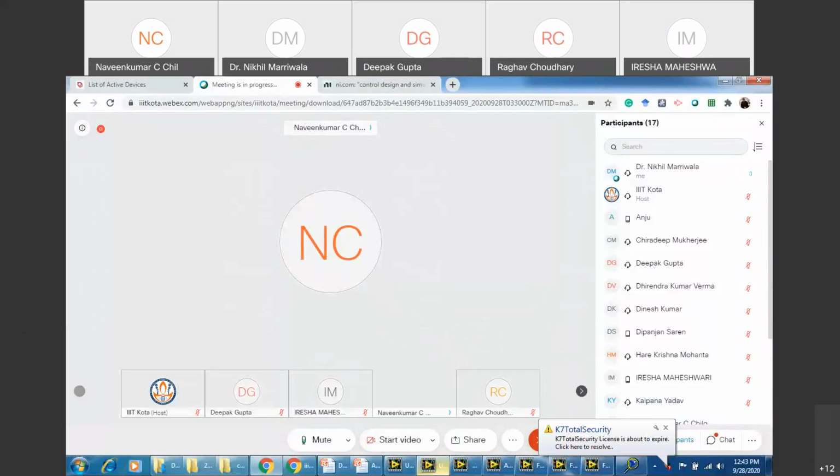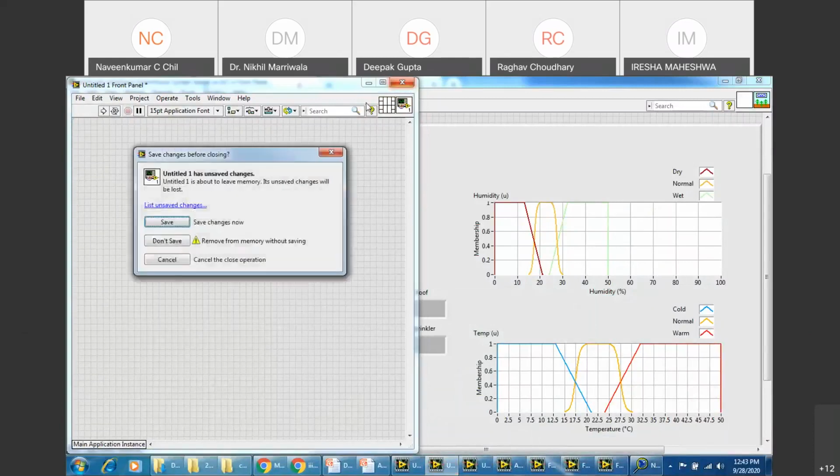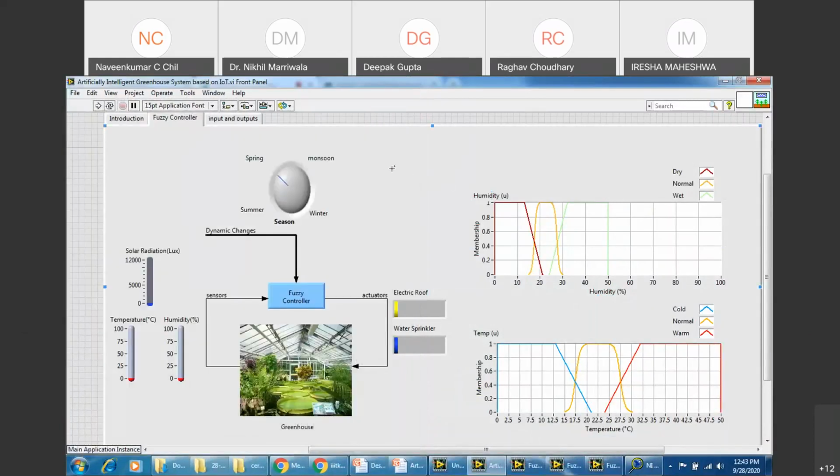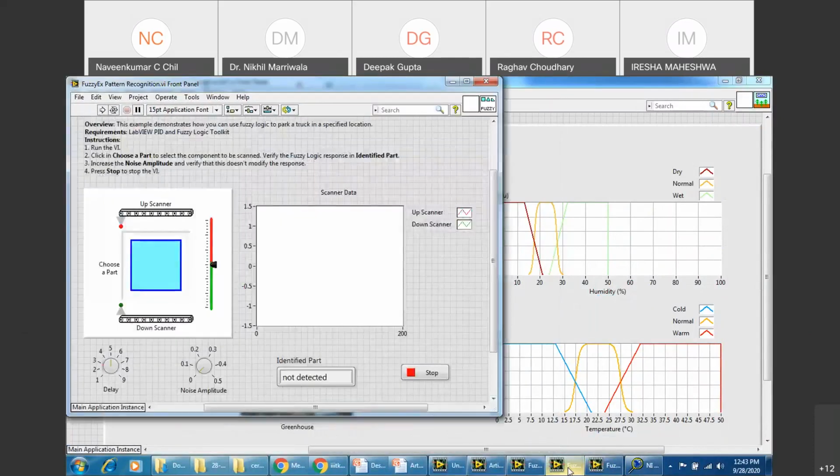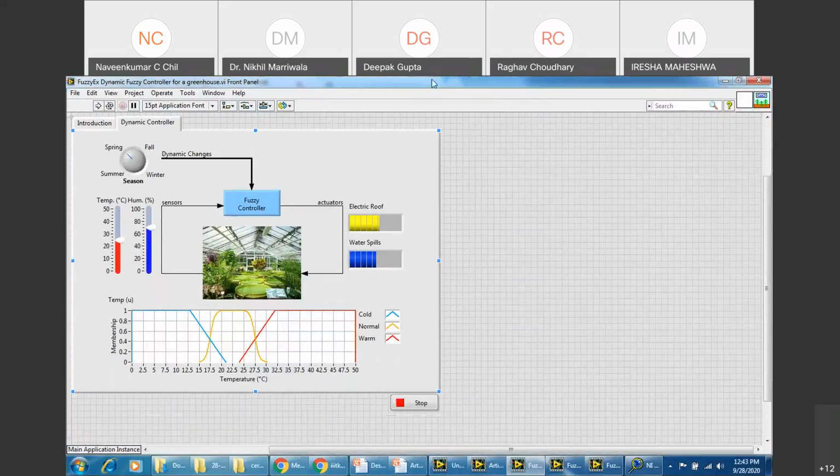I'm just showing you the system. Just have a look. Now here I've used the sliders, right? So this is being controlled by me. Temperature and humidity, yes, sir. I was just using that fuzzy system designer, controlling the temperature and humidity. Do you see that? Yes, sir. And I haven't used the solar radiation right now in this.